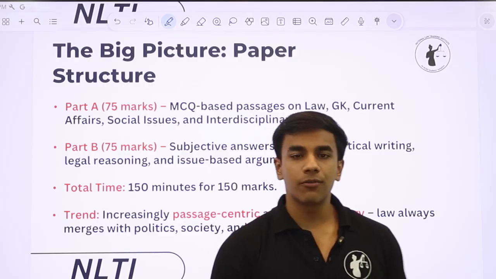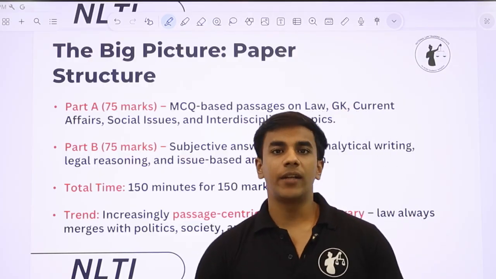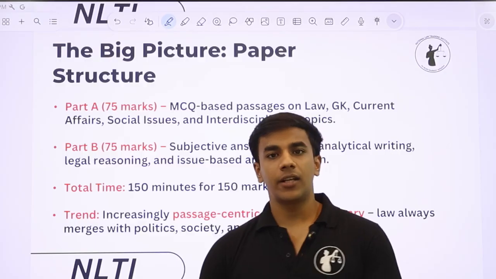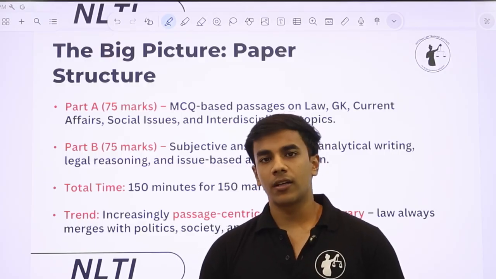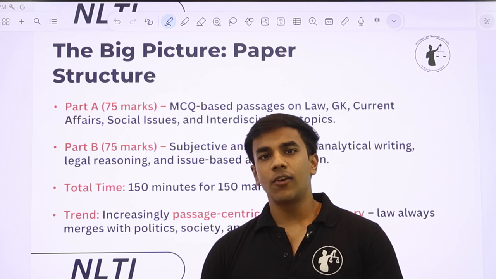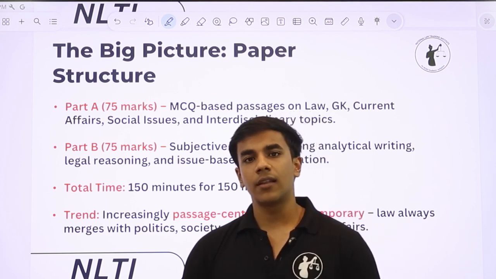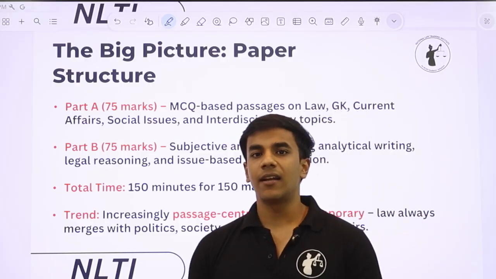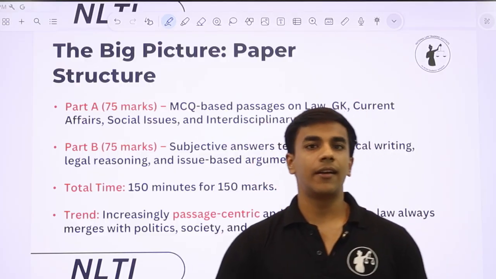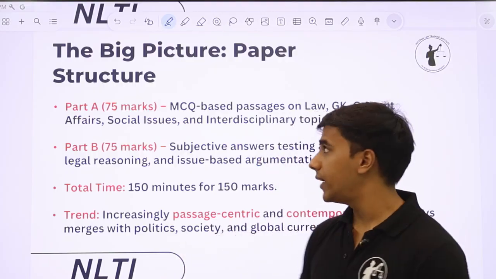3-year LLB is different from the 5-year LLB. 5-year LLB people give CLAT to enter NLSIU. CLAT is immediately held after your 12th class, or people also take a drop for CLAT. NLSAT on the other hand is the 3-year LLB program which people pursue after they have already done their graduation. So that's the primary difference between NLSAT and CLAT, and NLSAT is for entry into the 3-year LLB cohort. That is different from the 5-year LLB cohort.